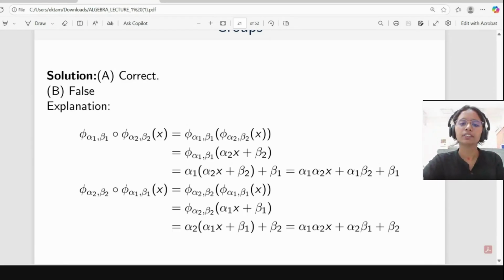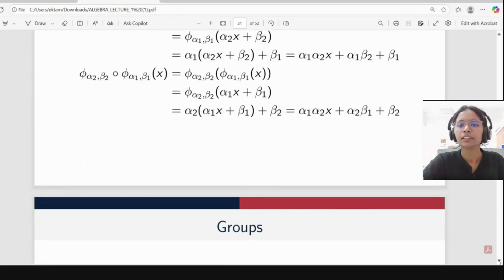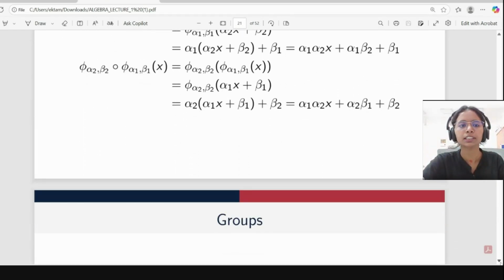After doing this, first we get alpha 2 x plus beta 2. After that we apply phi alpha 1 beta 1 and we get these things. Similarly for the other order. From here we can see that these two are different. These two are not the same. So this is not commutative.